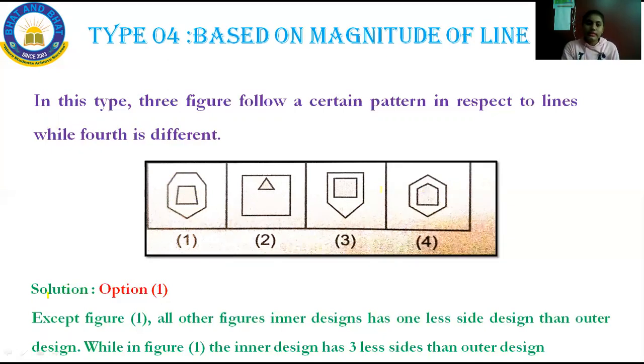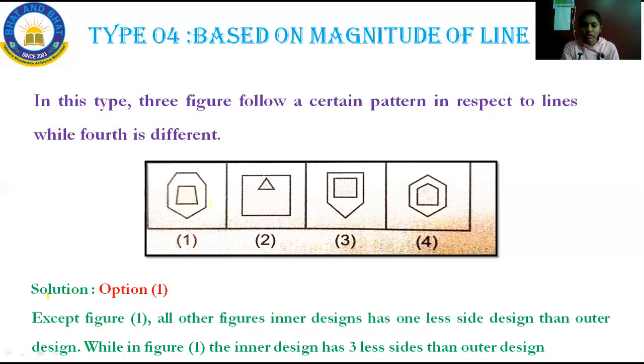Now I'll analyze this. Come to the first figure. Take down your book. Here, first figure, count the number of sides: 1, 2, 3, 4, 5, 6. The inner design is having 6 sides, and the outer design is also having 6 sides, 6 lines. Then come here: 1, 2, 3, 4. The inner design is having 4 sides and the outer design is having 6. Write it.